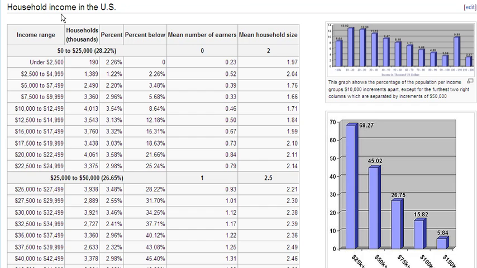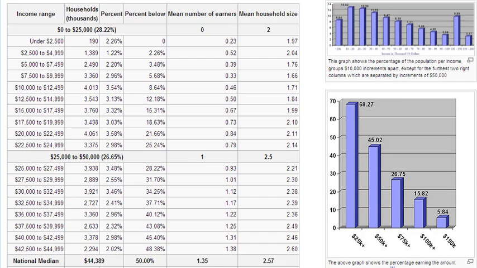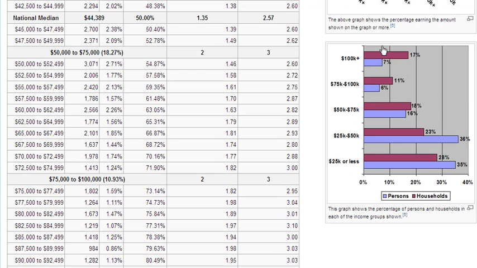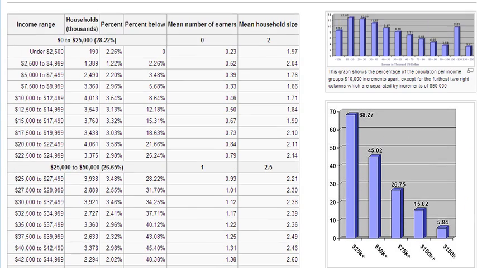of the U.S. is currently over 3 million, and there are about 2.5 people per household on average. Of course, there's some people who live alone, and some families are larger, but on average, about 2.5 people. Average household income in the United States, let's just scroll down. The median number is around 50,000 is the U.S. median. And let's just look at some of these charts on the right for additional information.